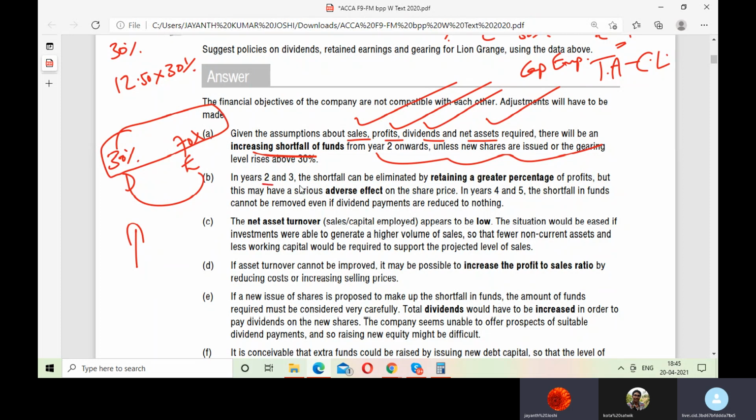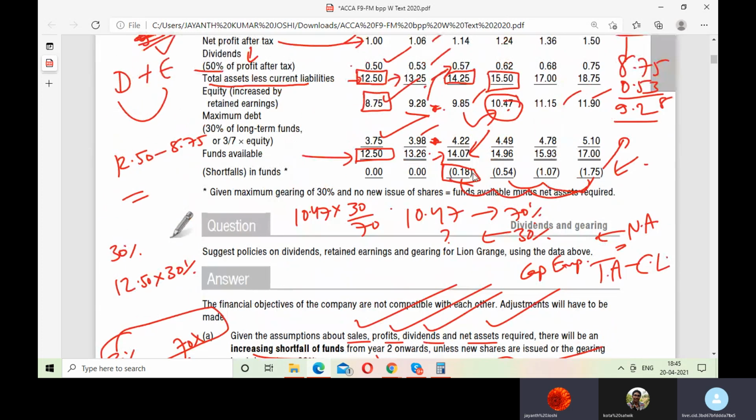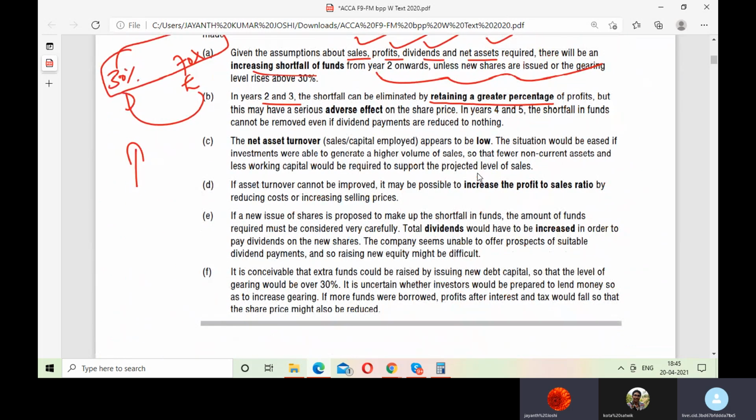See, in the second and third year, the shortfall can be eliminated by retaining a greater percentage. As I said here, it is just 0.18 and 0.54, less than 1. So if you retain more, this crisis can be over. You can overcome this crisis.